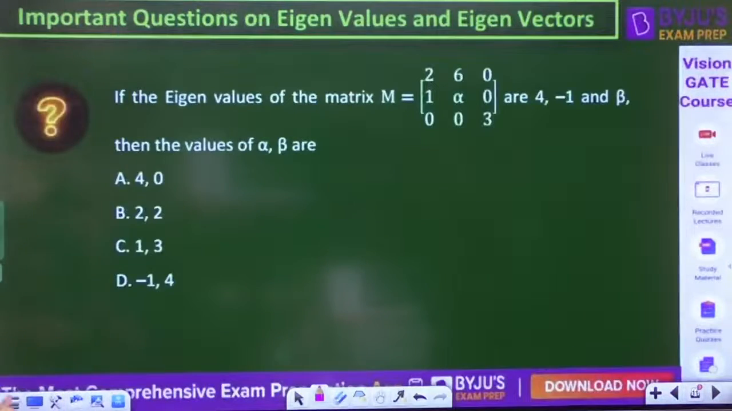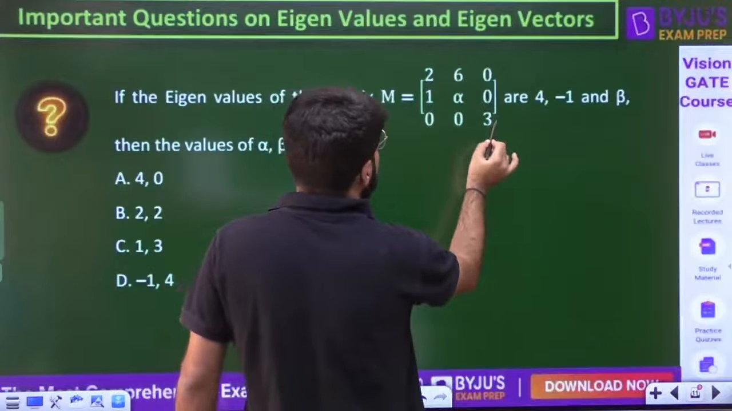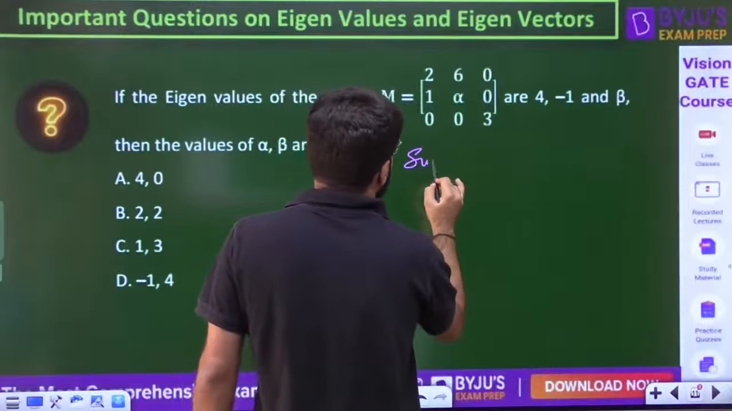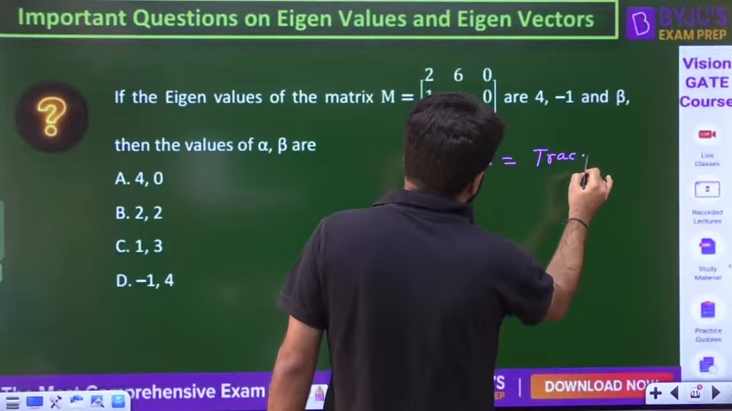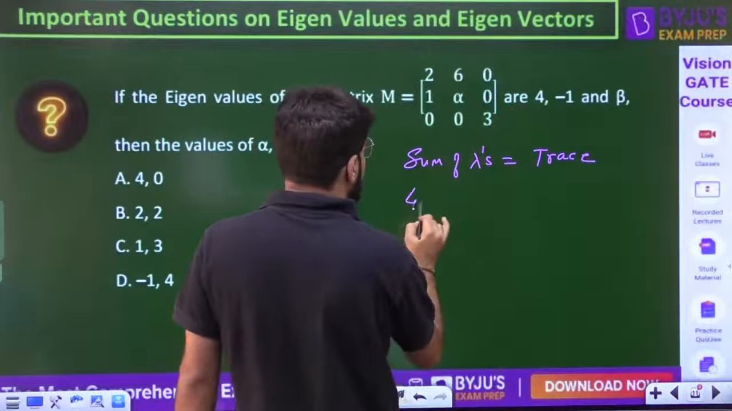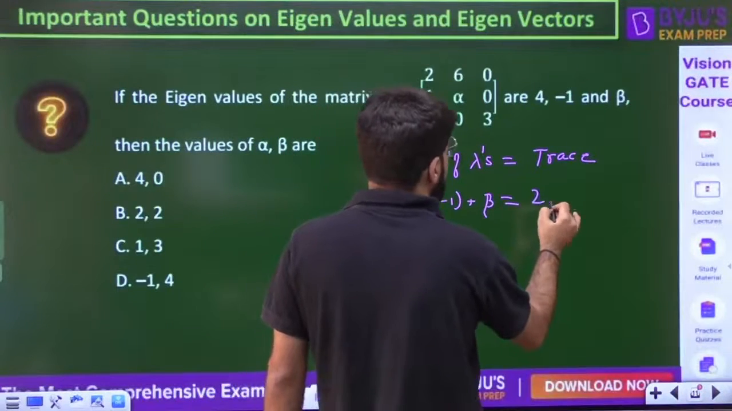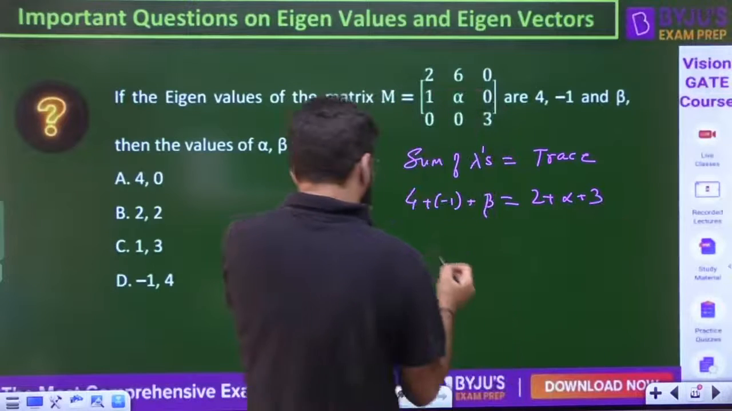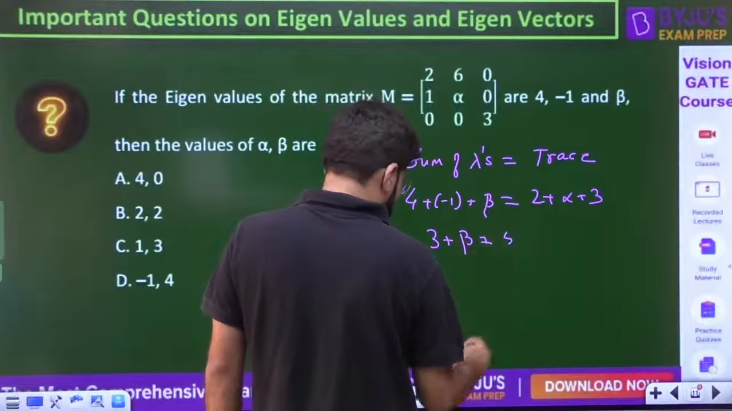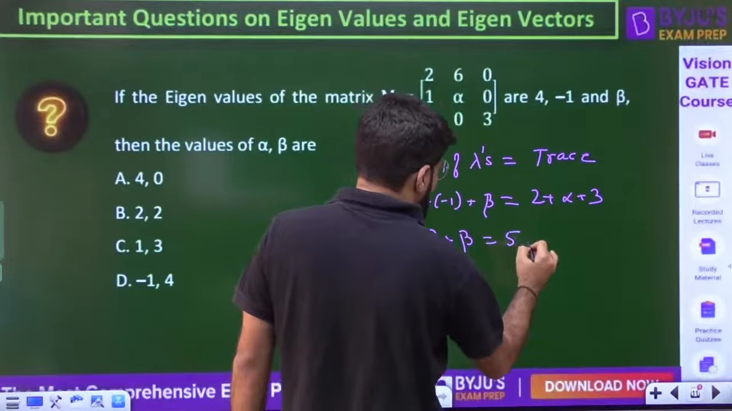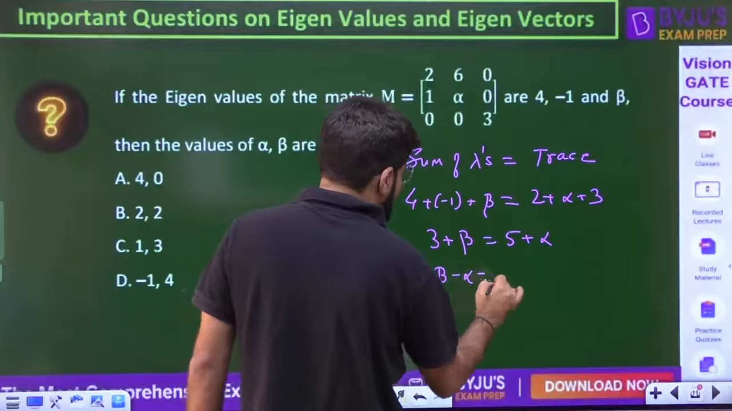Let's come back to this question. I can just use these properties. For an MCQ, just try to use the properties. The sum of lambdas should be equal to the trace of the matrix. So what is the sum of the eigenvalues? It is 4 plus minus 1 plus beta, and that is going to be the trace, which is 2 plus alpha plus 3. So 3 plus beta is equal to 5 plus alpha, or one relation is beta minus alpha equal to 2.